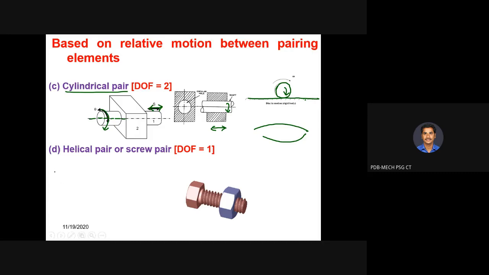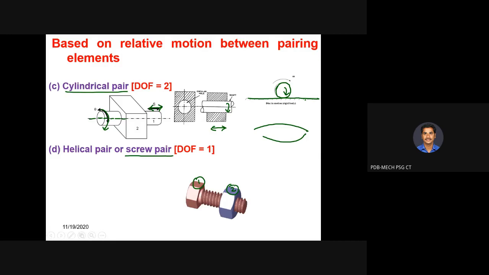Then someone mentioned screw, right? Screw also has a separate name. It is called screw pair. So when the nature of contact between the pairs of links, okay, what link is it? It is a bolt, it is a nut. Link 1 is bolt and link 2 is nut.